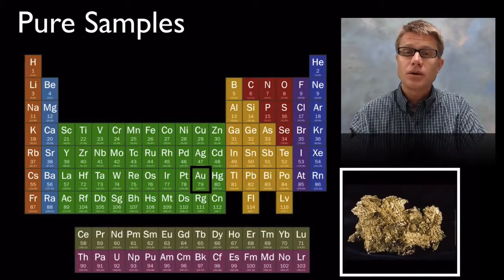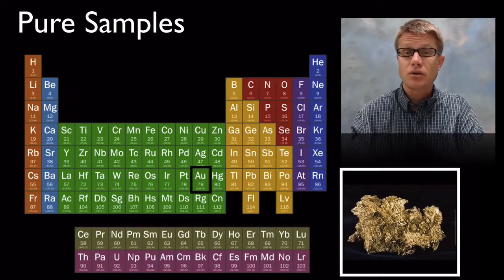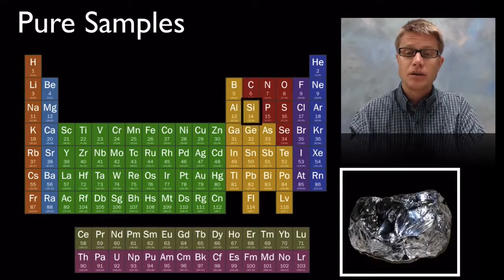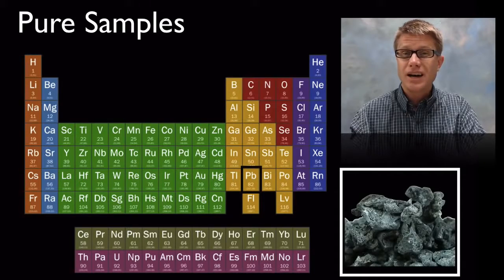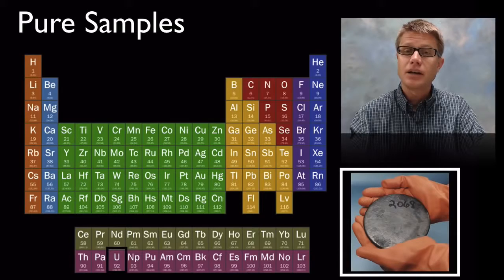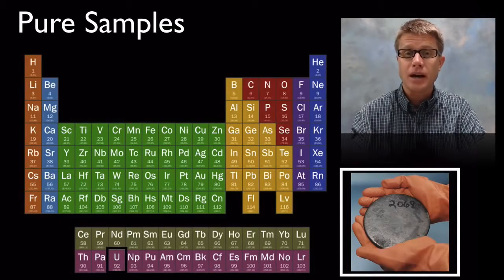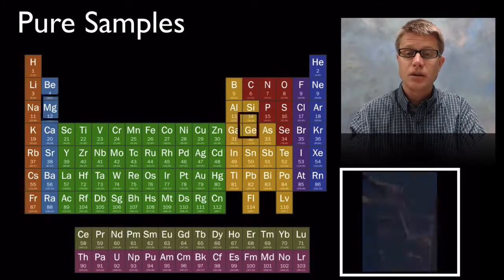And so what do we mean by a pure sample again? A pure sample is just going to have those atoms from either that element or molecule inside it. So this is a pure sample of gold. If we were to look at a pure sample of silicon, it's going to look like this, or lead is going to look like this, or uranium. In other words, if we were to dig through it, we would find just uranium atoms in this pure sample.